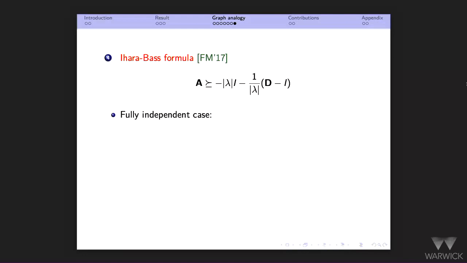But let's look at the fully independent case to get a sense of this. And we can use ideas from previous works on, let's say, stochastic block models, random graphs. We have tools to compute these eigenvalues. And in fact, in the fully independent case, this is already done. And this tells you that lambda, up to signs, say, is square root of d.